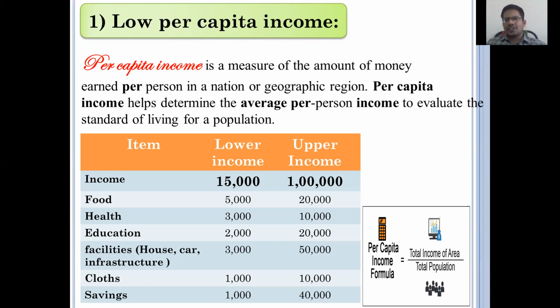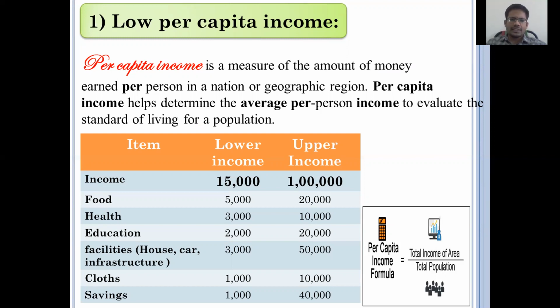See, generally, income is an indicator. In the present scenario, income is the indicator of a person's standard of living. There is a comparison on the screen. You may see a lower income person and an upper income person. The lower income person obtains 15,000 rupees per month, and the upper income person obtains 1 lakh rupees per month.